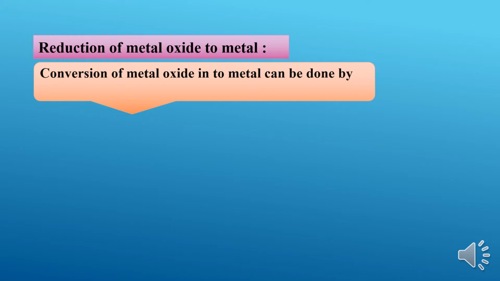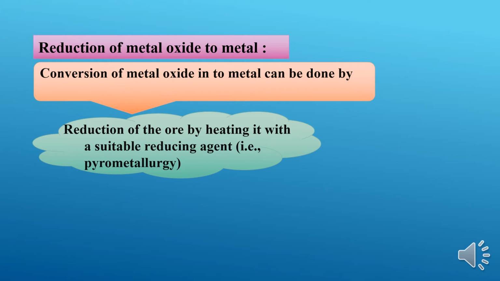Metal oxide in the sense what? A metal contains some oxide. What we want is only metal. So if we want to convert metal oxide into metal, we need to employ a process called reduction. So conversion of metal oxide into metal can be done by reduction of ore by heating it with a suitable reducing agent.